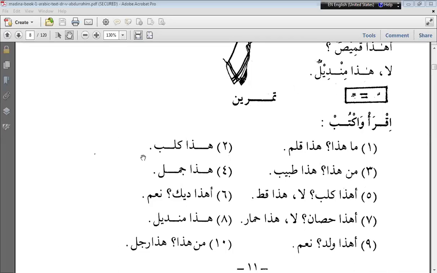And when it becomes a definite noun by adding al, it has only one dhamma or one fatha or one kasra.